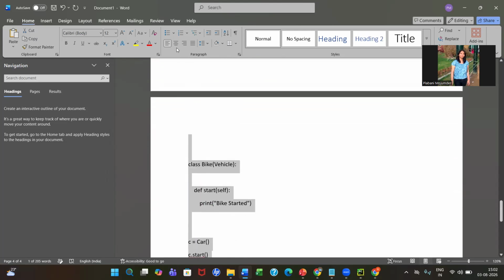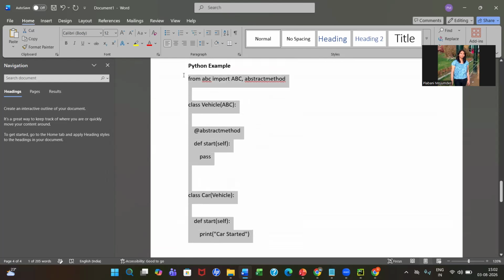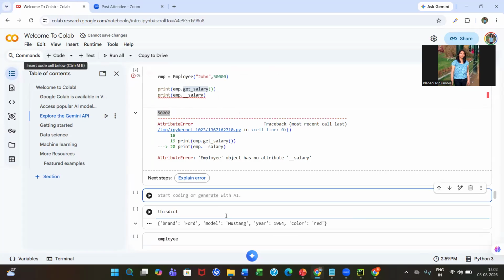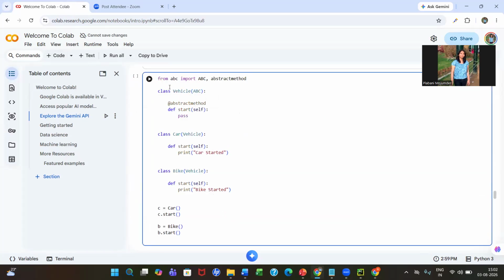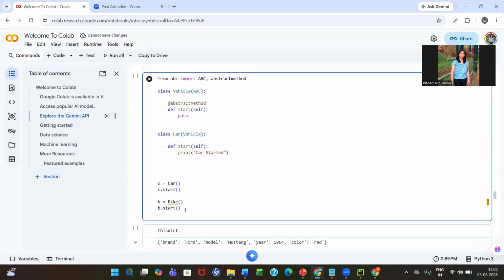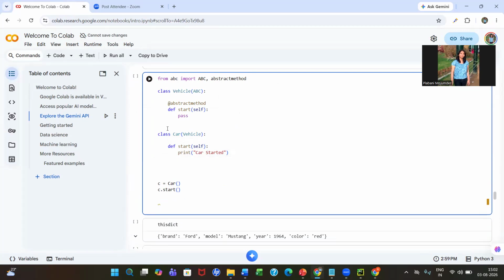If I take an example and show you this, I make Vehicle an abstract class.